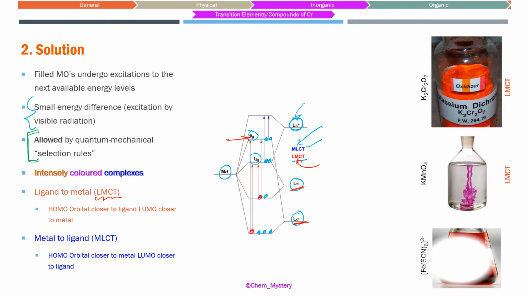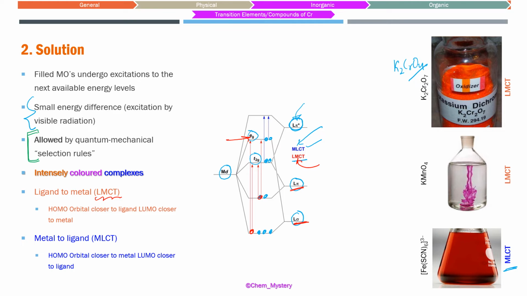We have another case which is the other way around, the metal to ligand, and this is usually when the ligands have an empty pi star molecular orbital. We understand that oxide ion in K2Cr2O7 and KMnO4, as well as K2CrO4, doesn't have a pi star molecular orbital, so metal to ligand kind of transitions are not possible, and in fact their metals are also in a very high oxidation state, so electronic excitation can be quite difficult.